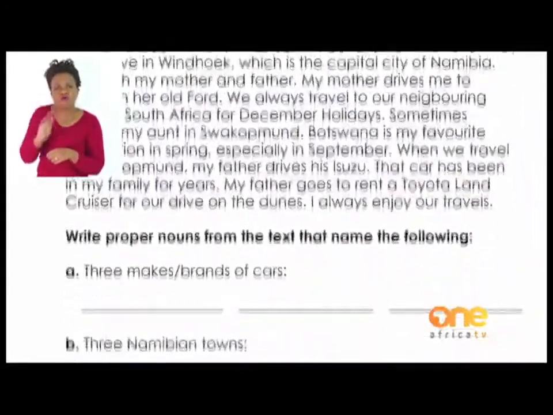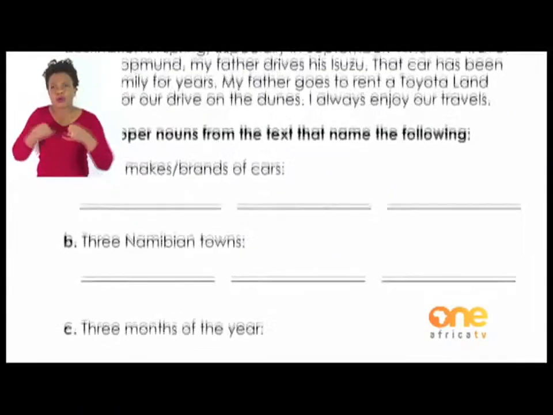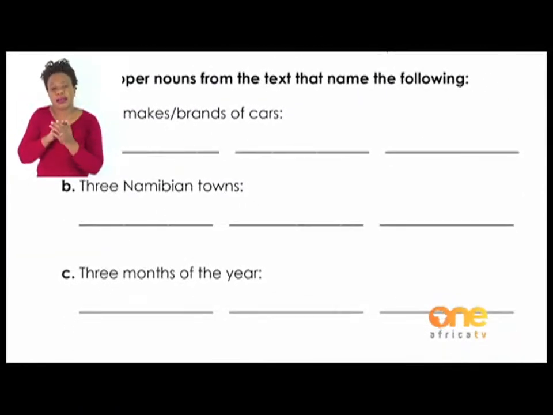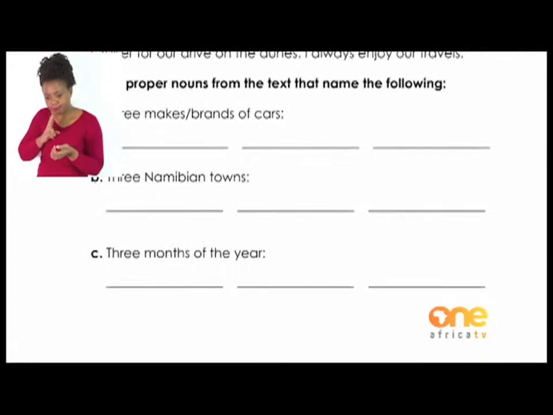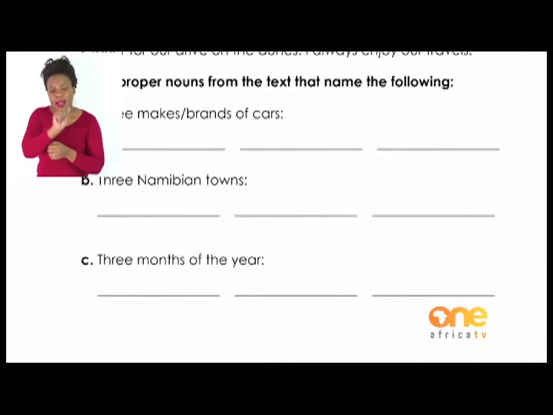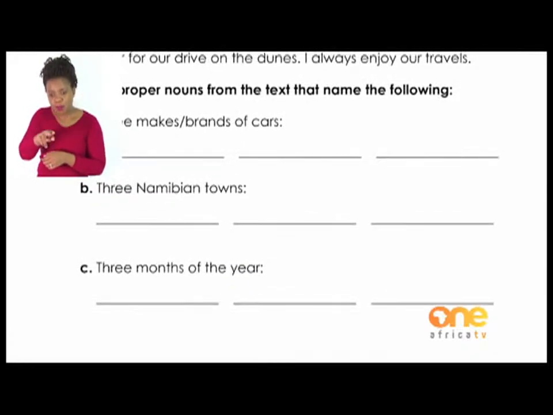All right, so you also read and then try to answer the questions that follow. Write proper nouns from the text that name the following. A, 3 makes or brands of cars. 3 Namibian towns. 3 months of the year. That should be fairly easy, boys and girls. Let us turn to our next page, which is page 5.